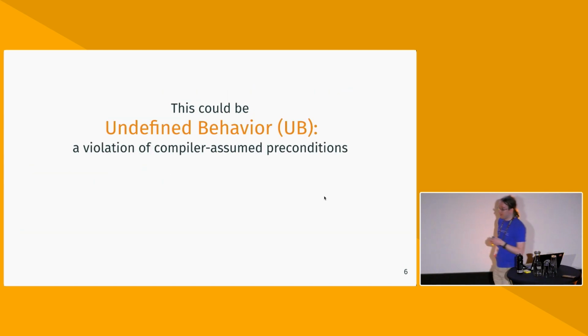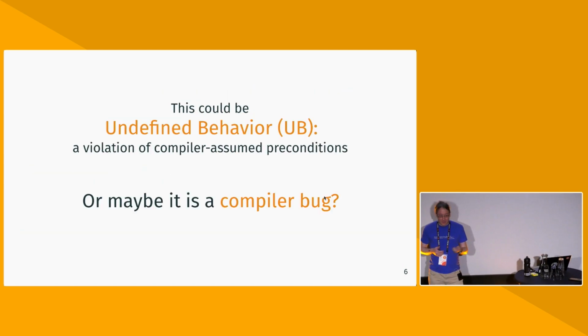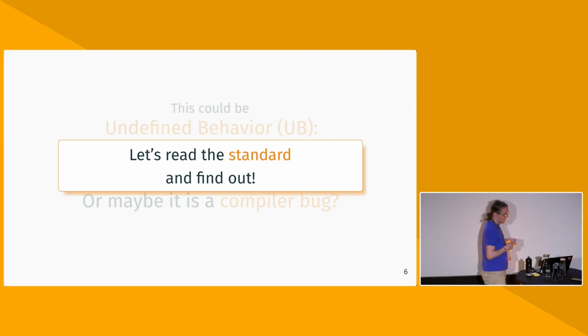And so, same game as before. This might be UB, or this might be a compiler bug. And this time, we can go read the standard and find out, because C has an extensive standard. So let's do that.